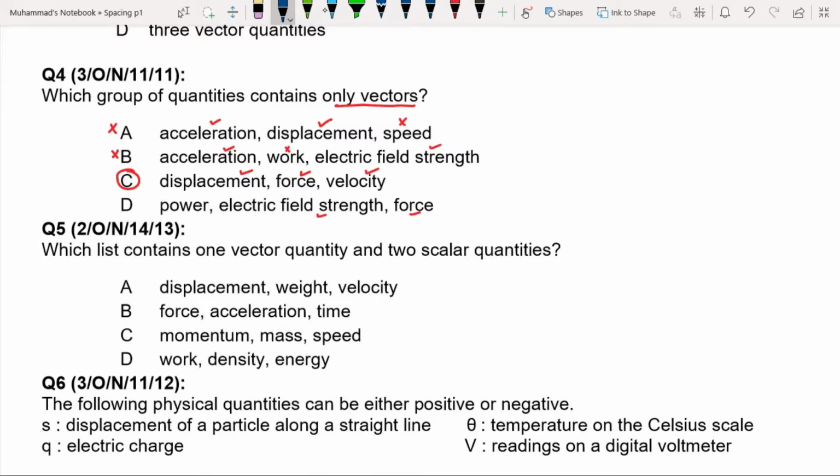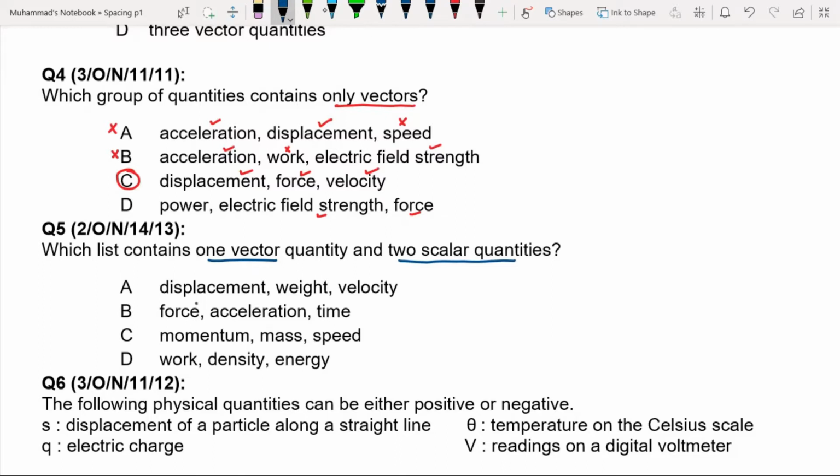Question 5. Which list contains only one vector quantity and two scalar quantities? Two scalars and one vector. Displacement is vector, weight is vector, and velocity is vector. So in option A, all these three are vector quantities. In B, force is vector, acceleration is vector, time is scalar.